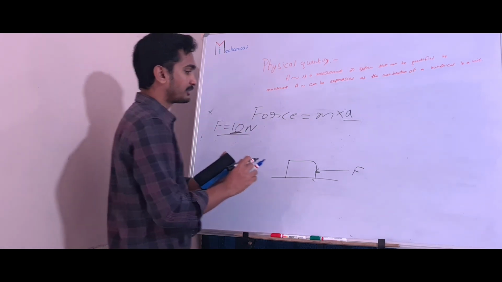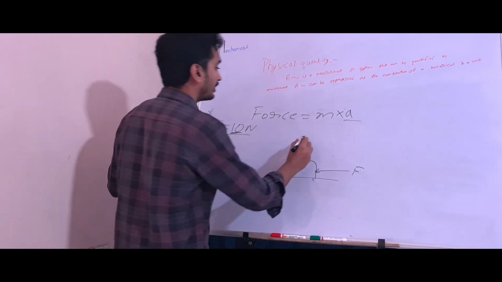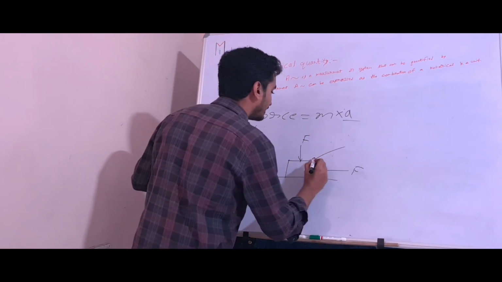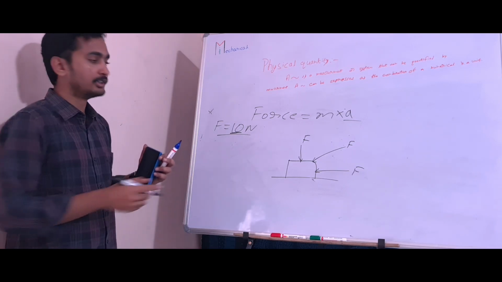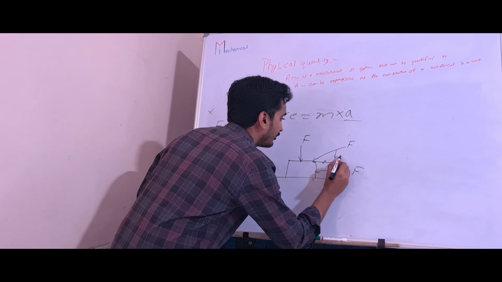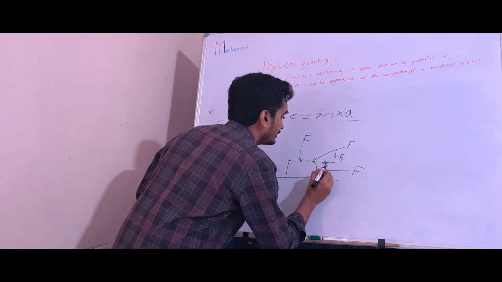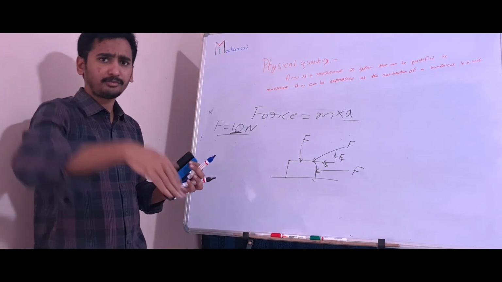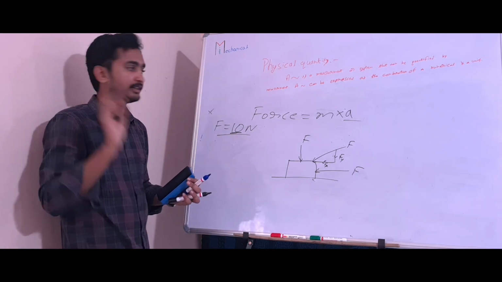Because when force is acting horizontally, it will give a different effect on that body. When it is acting vertically, it will give a different effect. When it is acting inclined, it will give a different effect, and it will have both components, Fx and Fy. You understood, right? We need to know in which direction, whether it is horizontal or vertical or inclined. Force requires direction also.